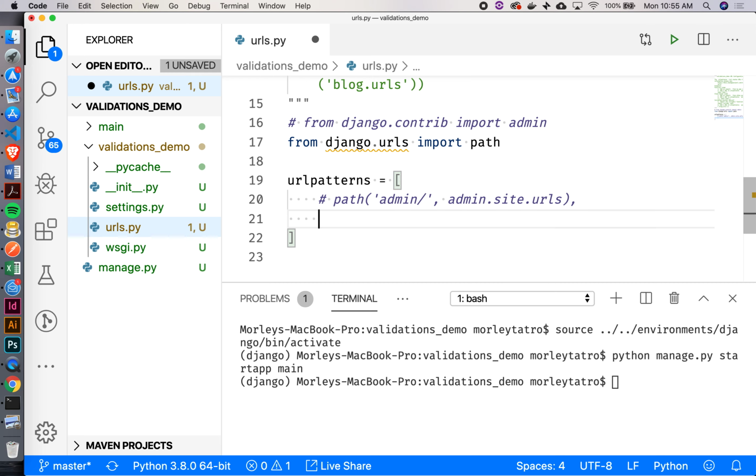Okay. And then I'm going to say path of an empty string. So that means that the prefix for this app is just going to be an empty string. Basically, there is no prefix, right? And then what am I going to call in here? Include. Oh, do I have that function? No, you can see I'm getting this little squiggly down here, undefined variable. I can import it from here.